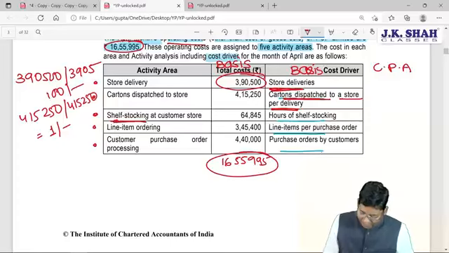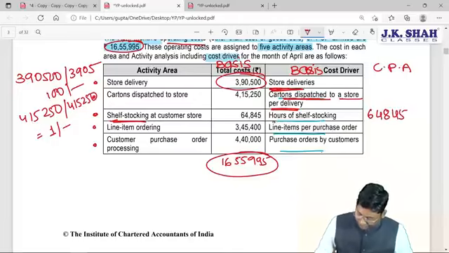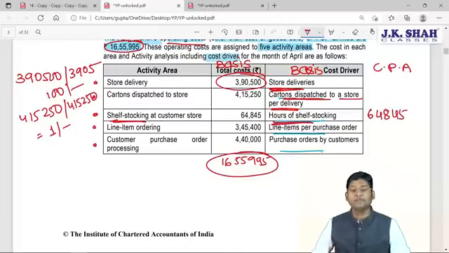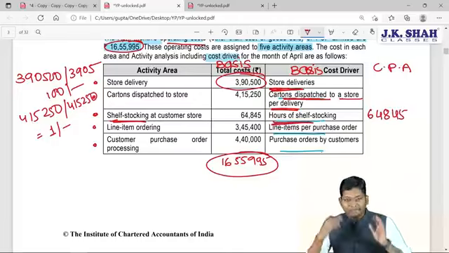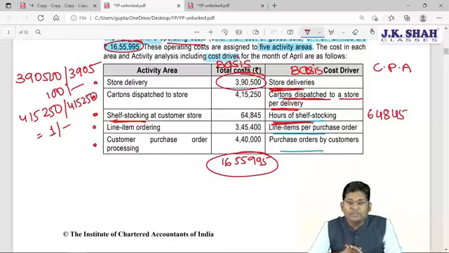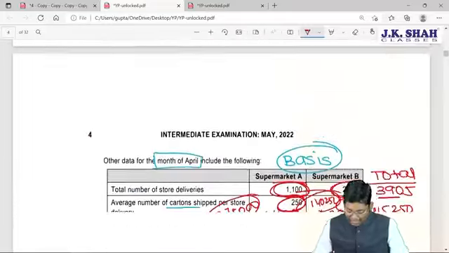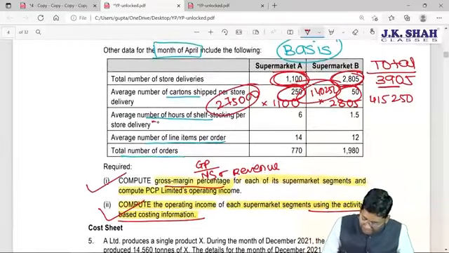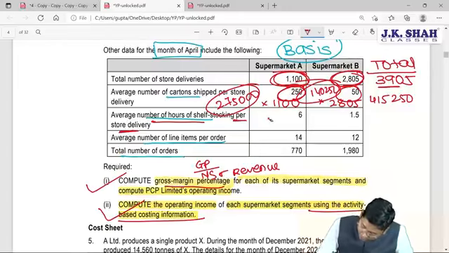As far as your third calculation is concerned, let's see what the third area of activity given is: shelf stocking at customer store. Total amount to be bifurcated is 64,845. It is to be divided on the basis of number of hours of shelf stocking. Whenever you are performing the stocking activity, how many hours you have consumed, that we need to ascertain first. Now shelf stocking hours are available, and again these hours are given per delivery.